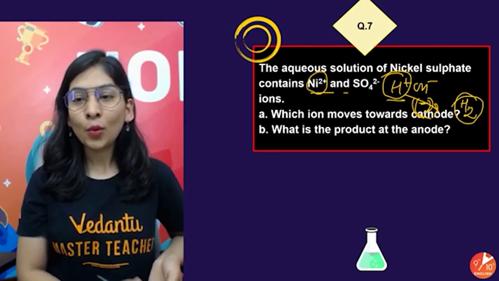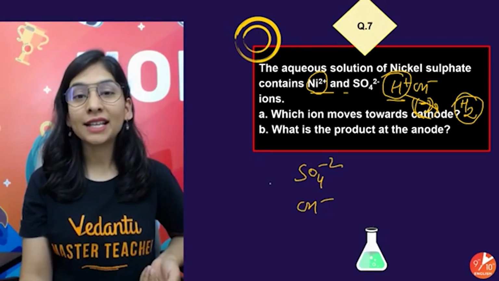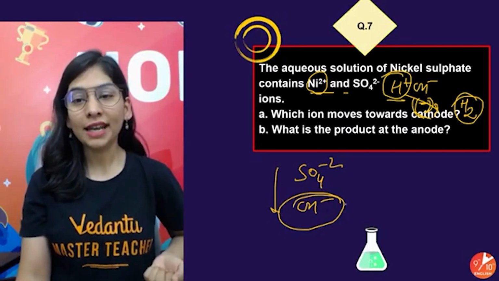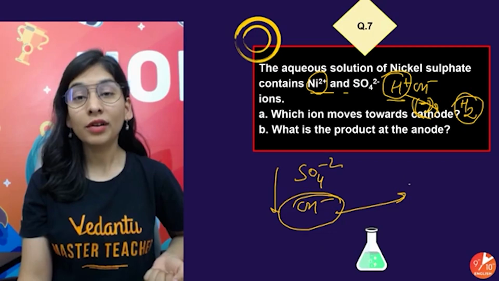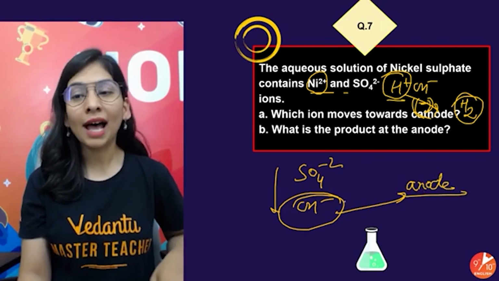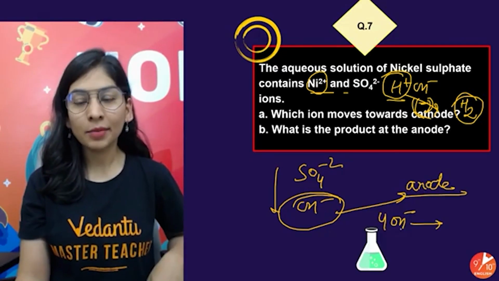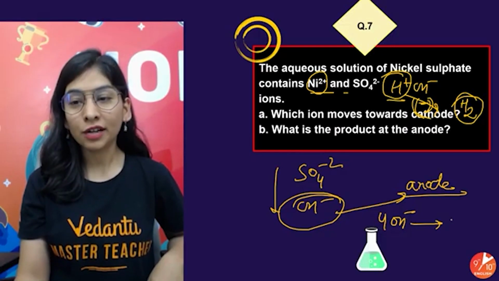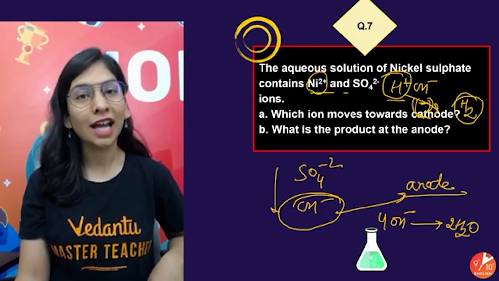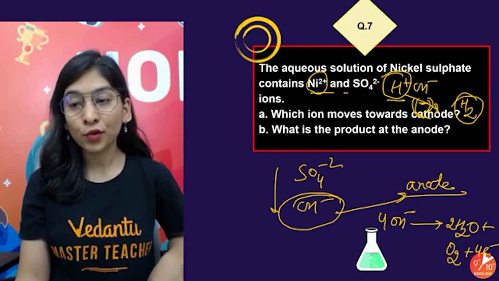Okay. What's the product at the anode? When I talk about sulfate ion and OH ion, OH ion comes at the last in the electrochemical series of anions, and has more discharge tendency towards the anode. So what is going to happen at the anode? 4 OH ions are going to move, and to give a stable product they have to lose 4 electrons. So what we are going to get is 2 molecules of water, and 2 oxygen left to give O2, with those 4 electrons being lost.